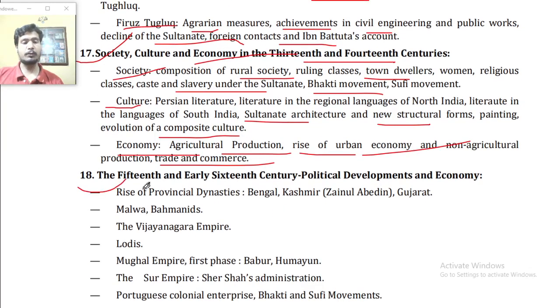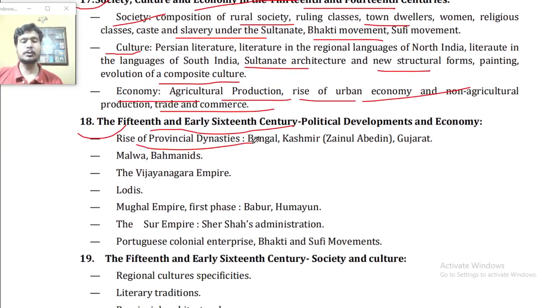Point number 18. The 15th and the early 16th century, political development and economy, rise of the provincial dynasties, Bengal, Kashmir, Jaunpur, Odisha, Gujarat, Malwa, Bahmanis, the Vijayanagara Empire, Lodhis, Mughal Empire first phase, Babur, Humayun, the Sur Empire, Sher Shah's administration, Portuguese colonial enterprises, Bhakti and the Sufi movement.